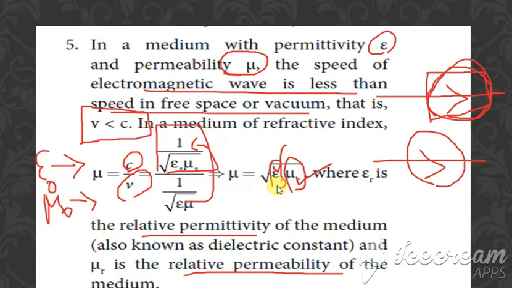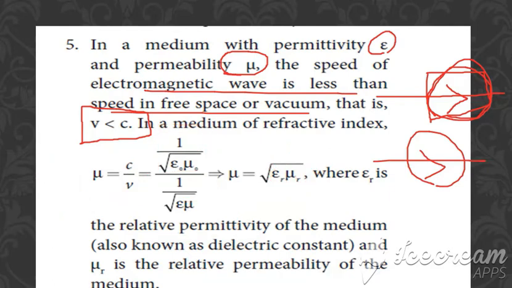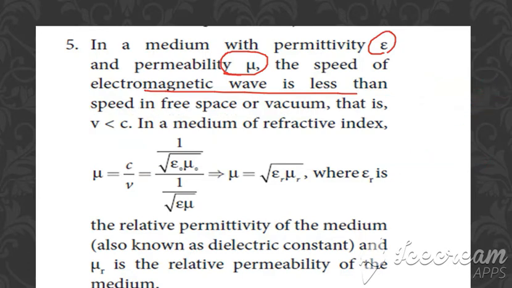Here epsilon r is the relative permittivity and mu r is the relative permeability. So this is the fifth point. So in any medium, if electromagnetic waves travel, they travel with a speed which is less than their speed in free space.